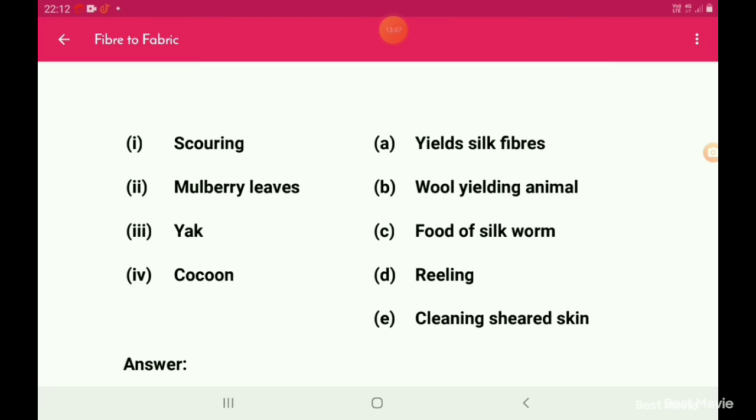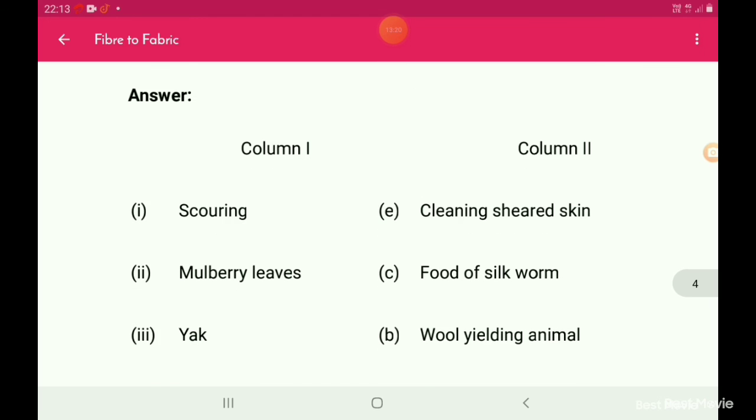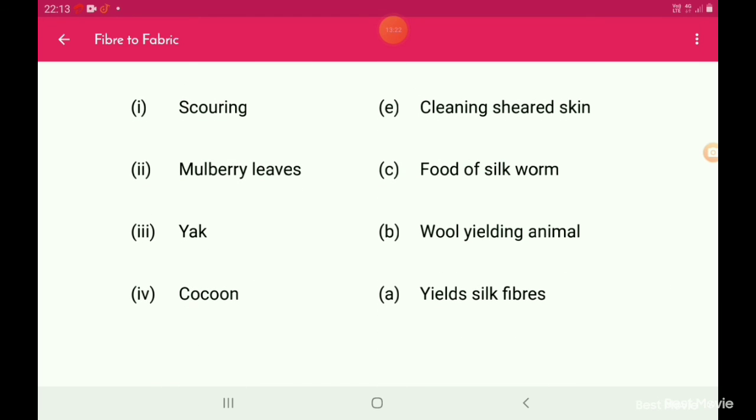Column 2: yield silk fibers, wool yielding animal, food of silkworm, reeling, cleaning sheared skin. Answer. Scouring, cleaning sheared skin. Mulberry leaves, food of silkworm. Yak, wool yielding animal. Cocoon, yield silk fibers.